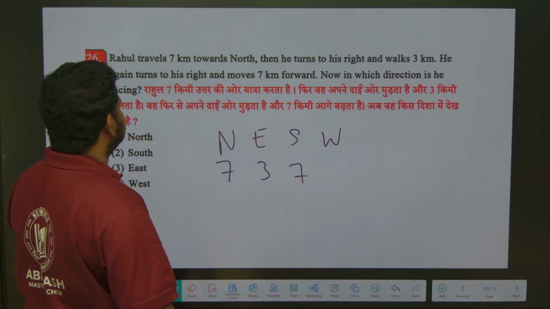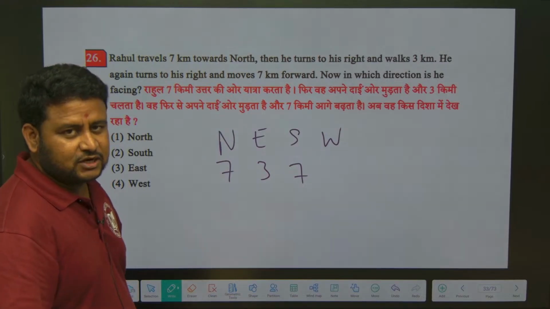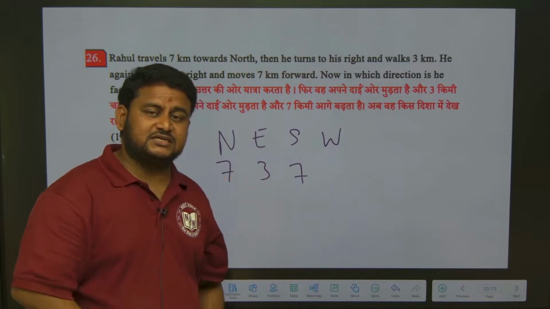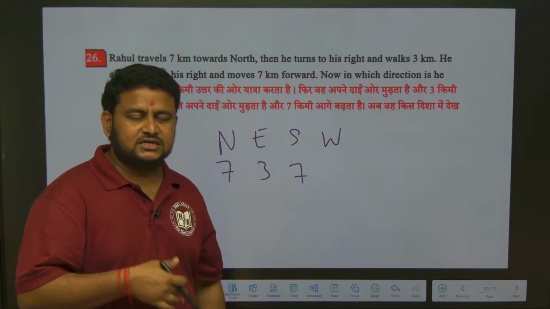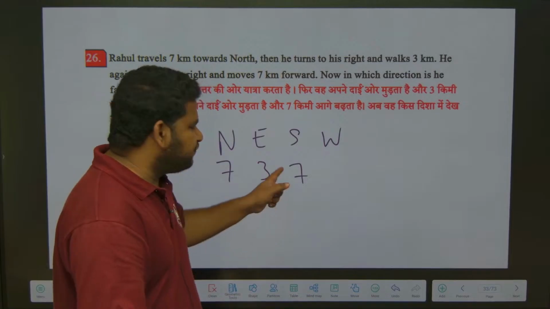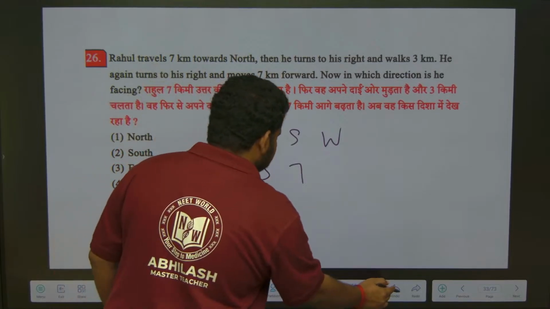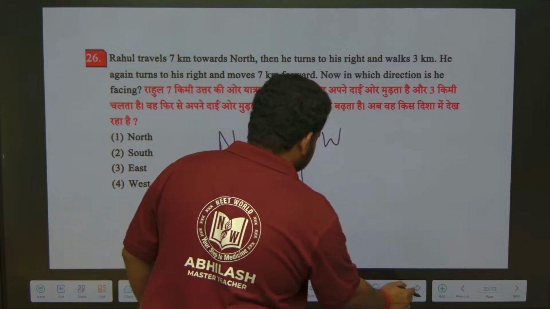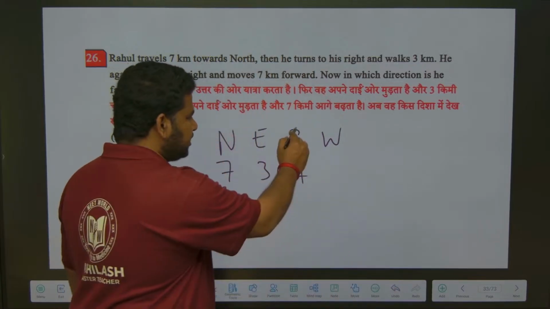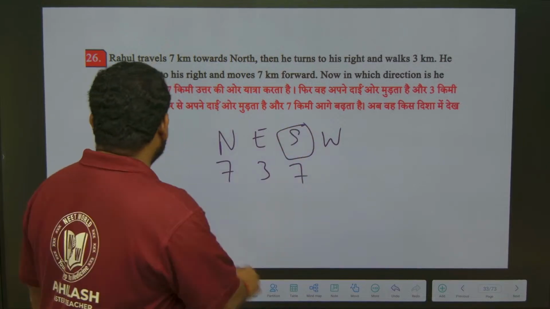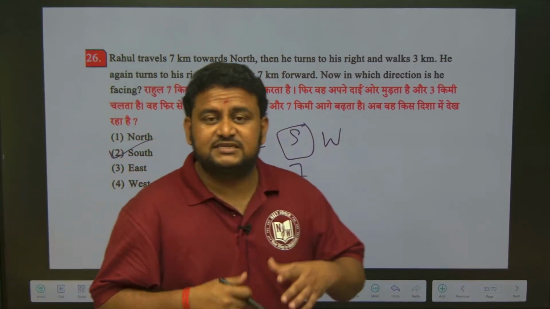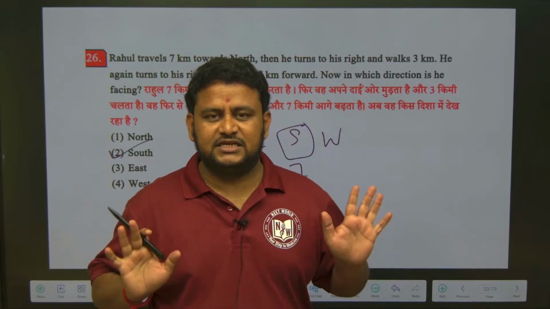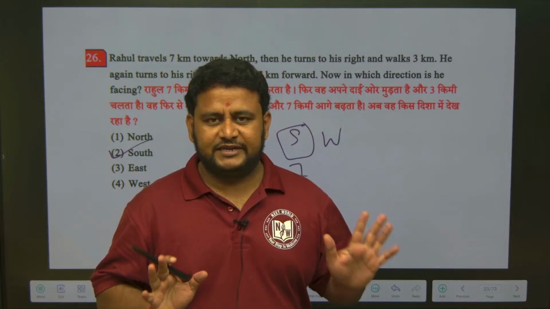Now in which direction is he facing? They are not asking the distance or the direction of movement, they are asking which direction he is facing. So let me undo this. Under which direction is the last value I wrote? I wrote it under south. So the answer to this question is south. The direction under which we write the last value is the direction in which that person is facing. You have to learn this logic. Clear? Very simple.